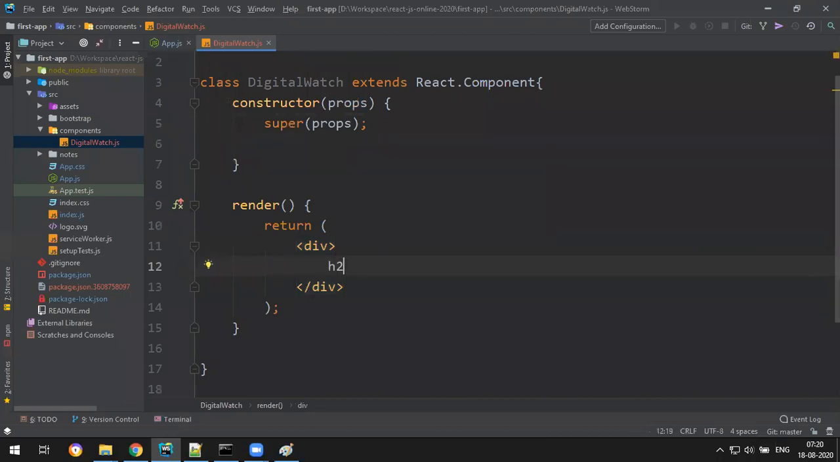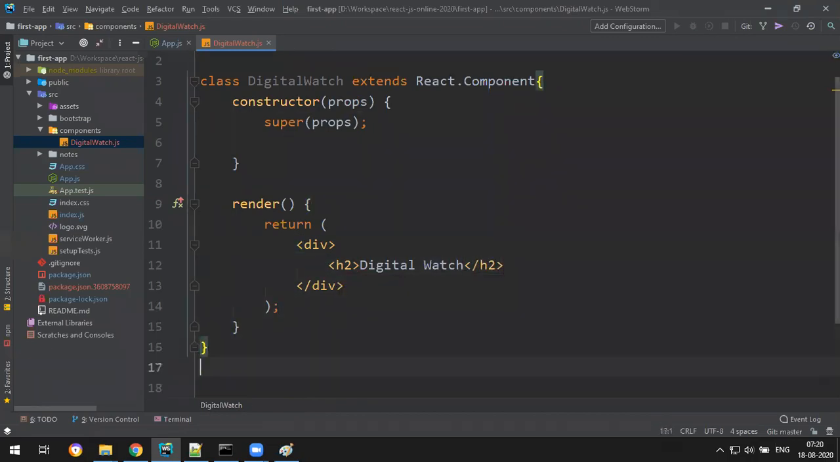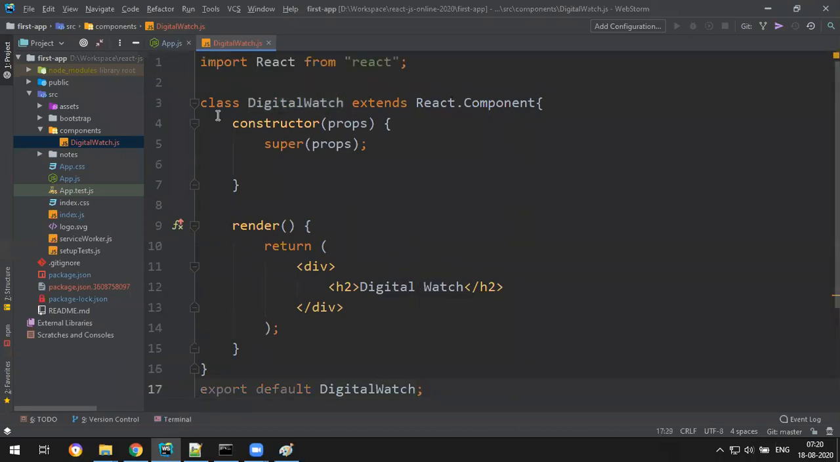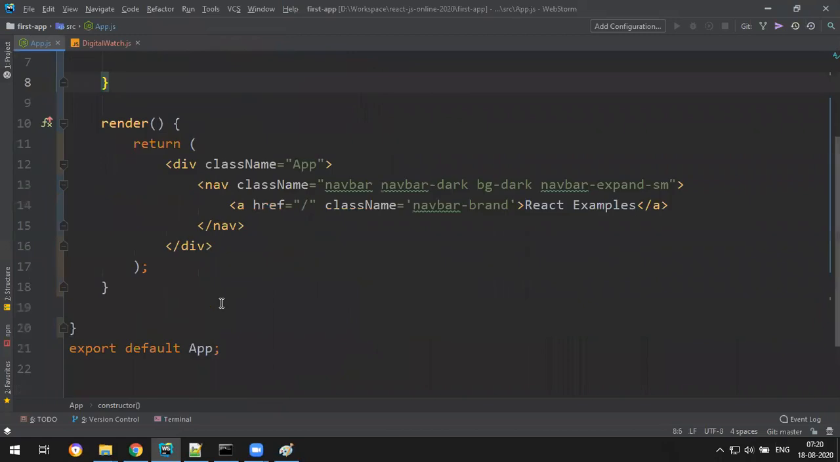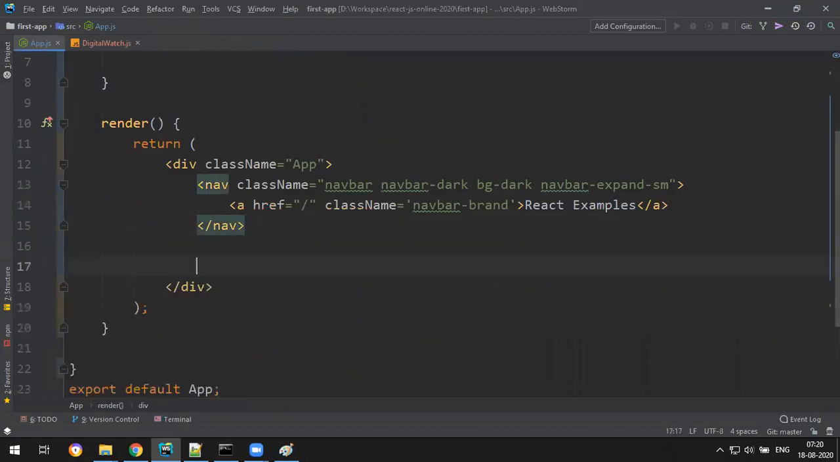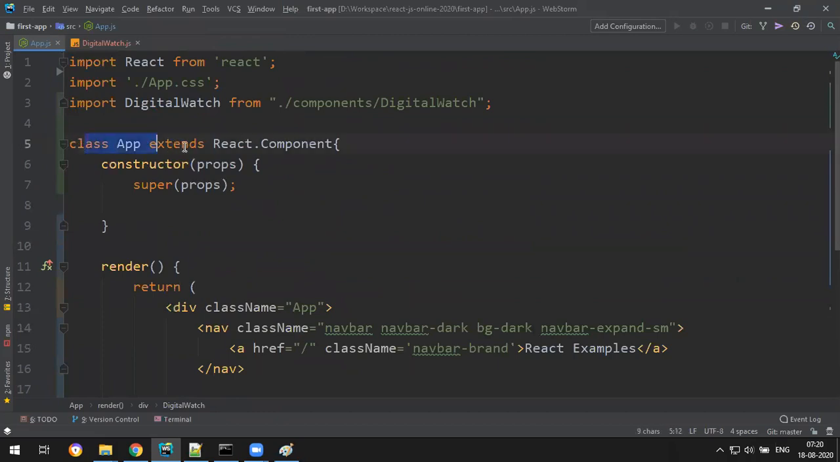So render. I write h1, h2, just say digital watch. Now export default DigitalWatch. Okay, done. So now let me add this to app.js. Below the navbar, let's add DigitalWatch. Okay, done. So once you add it to the app, it is a class-based component now.